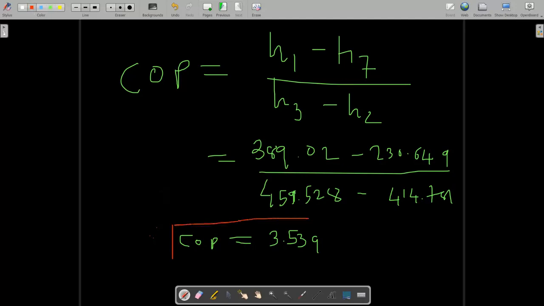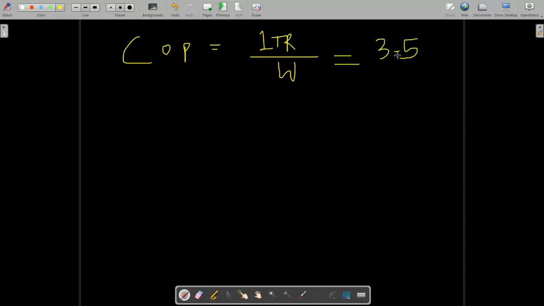Now we have to find the compressor work for 1 ton of refrigeration. So just again use the equation of COP. Its output is what? 1 ton, upon how much power is required, and 1 ton can be written as 3.5 kilowatt. Okay, hope you guys know this relation: 3.5 kilowatt, or 210 kilojoule per minute.